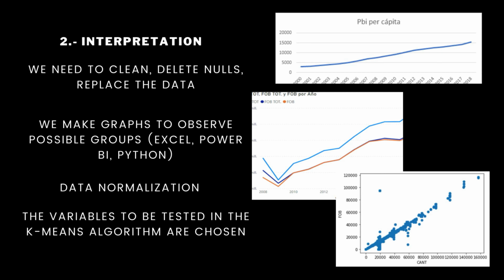Another important thing in this point is the data normalization. Since we are using quantitative variables, we must standardize the data so that each variable has the same value in the analysis. With this, the variables to be tested in the k-means are chosen.